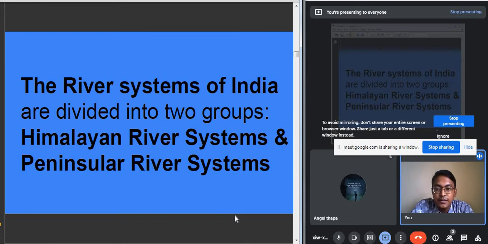So this Himalayan river system and the peninsular river systems are different from each other in many ways. The basic difference is the place of origin. The Himalayan rivers originate from the Himalayas, and the peninsular rivers originate from the peninsular plateau region. This is the main difference. But apart from this, there are also various other differences between the Himalayan river system and the peninsular river system. So now I am going to provide you information about some basic differences between these Himalayan rivers and the peninsular rivers.